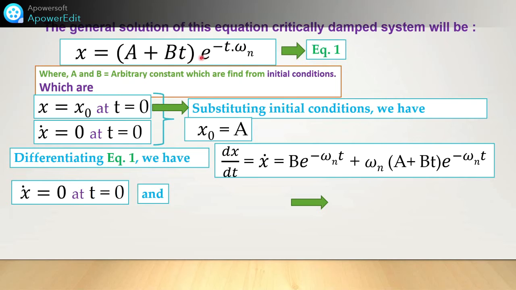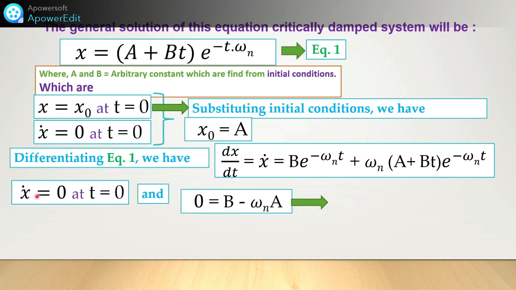This term will remain, and a e raised to minus omega n t; here we have taken omega n common, and this equation we have written directly, the intermediate steps are not written. So omega n is taken constant, (a plus bt) into e raised to minus omega n t. So this is the second condition.